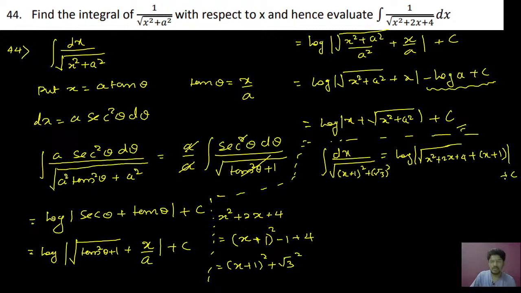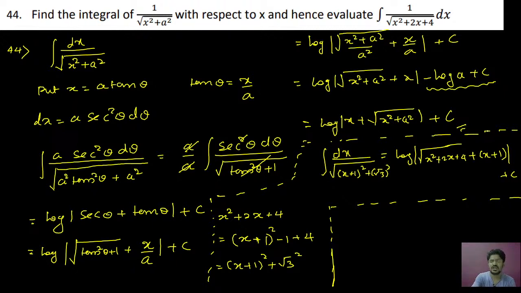So the problem will be very simple. You just have to understand how to express it in the form of x square plus a square. To express it in that form, I have explained the tricks and techniques. I will give the links in my description also. You can go through that and understand how to write it. So no problem: dx divided by root of x plus 1 whole square plus root 3 square is log of mod of root of x square plus 2x plus 4 plus x plus 1, plus c.